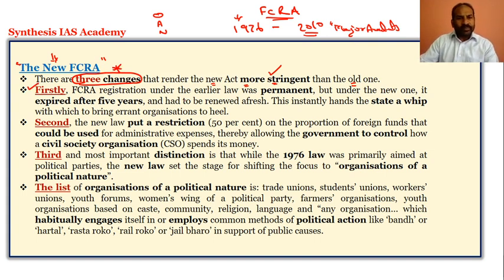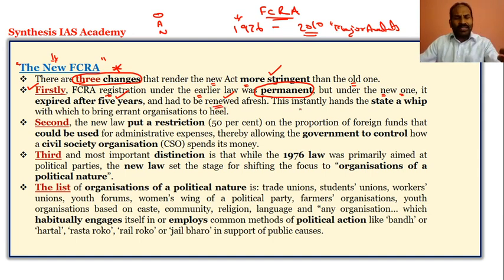Firstly, the earlier law was permanent. Once they registered, it was a permanent one. The FCRA registration was permanent under the earlier law, but under the new one, the registration will expire every 5 years, and after 5 years they have to renew it. The license has to be renewed. It is not permanent, but will expire after 5 years and they have to renew it.